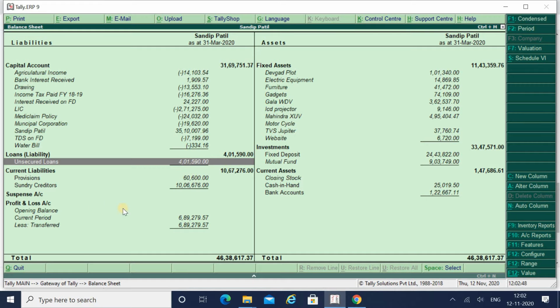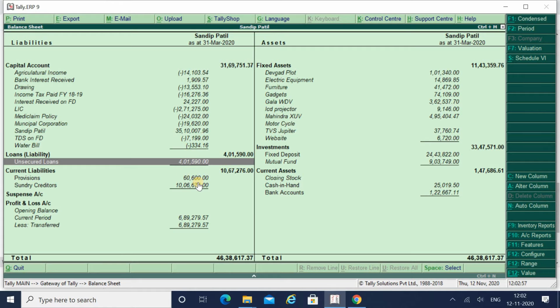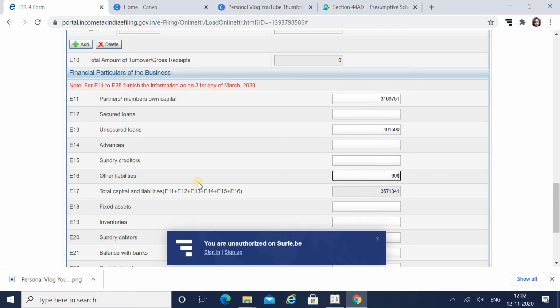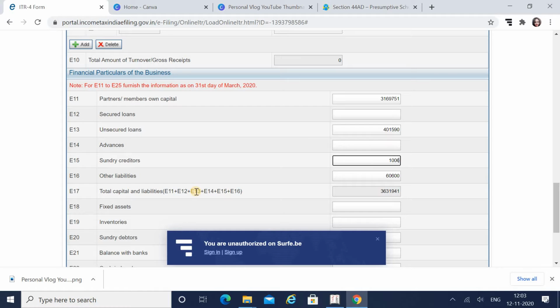Then provisions of 60,600, which I enter under other liabilities. I also have the balance of sundry creditors, 10,06,676. So I get the total of 46,38,617.